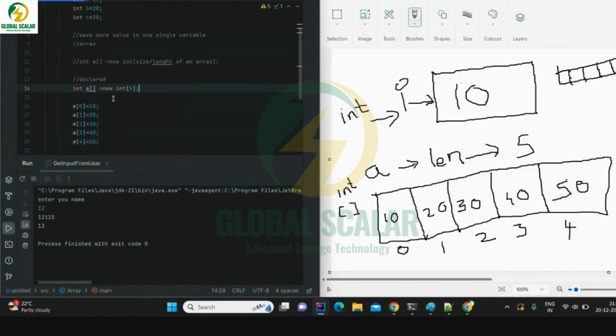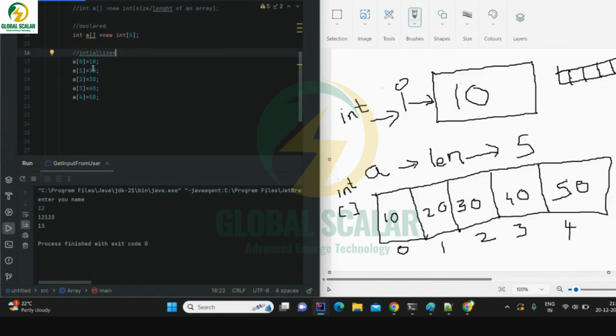Here I am initializing the array now. The array was created empty, and now I have initialized it with some values. All the values I've saved in this variable called a, which is an integer array. There can be string arrays, character arrays, anything. You can only save integer type of data.